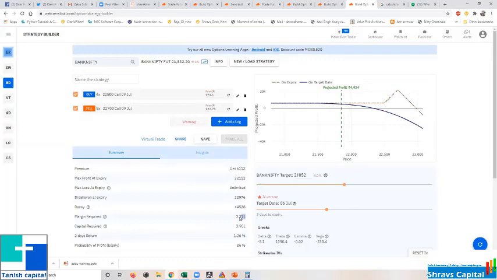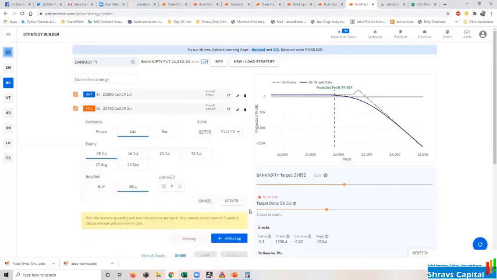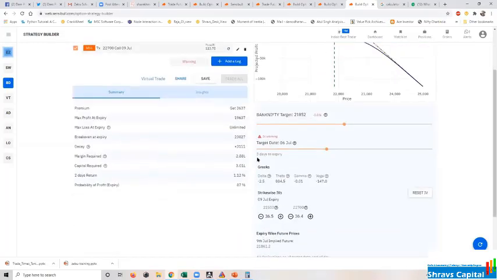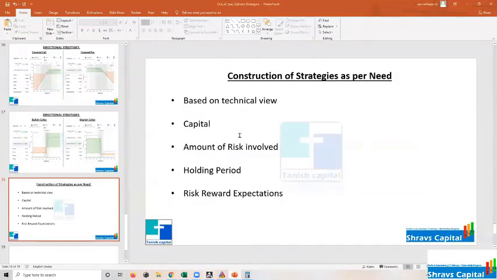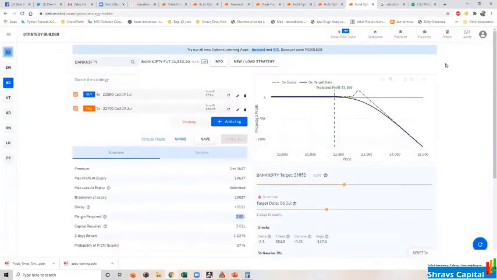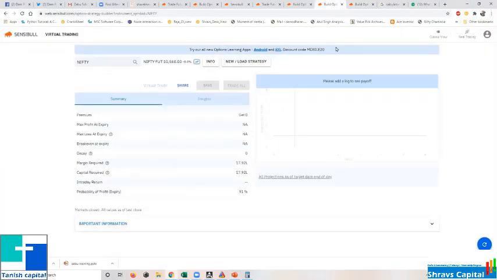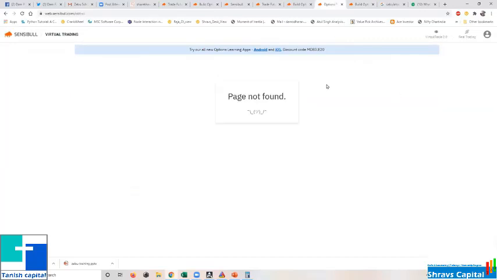You can get margin. I'm reducing with a 5 lakh account how to trade, or with a 4 lakh account how to trade. So like this, you need to work out based on your capital, because I am working based on my capital or whatever risk I am able to take with my clients. You can see it from here in my virtual trade.